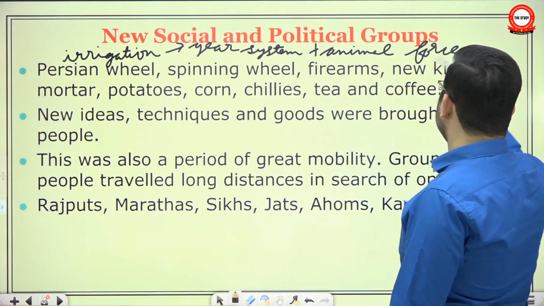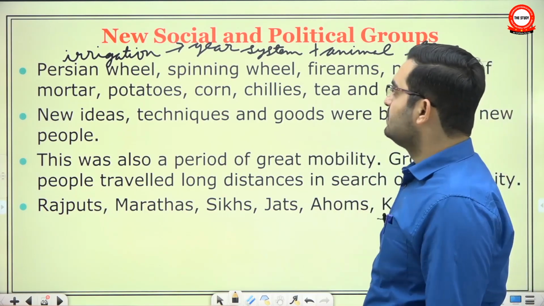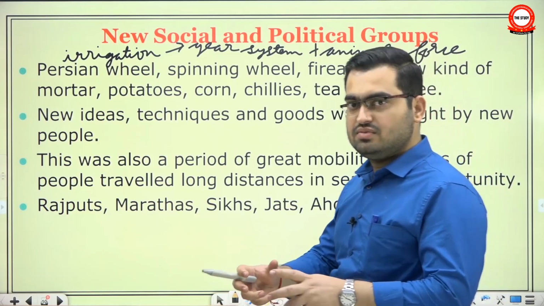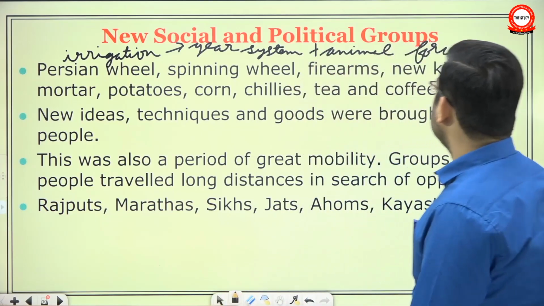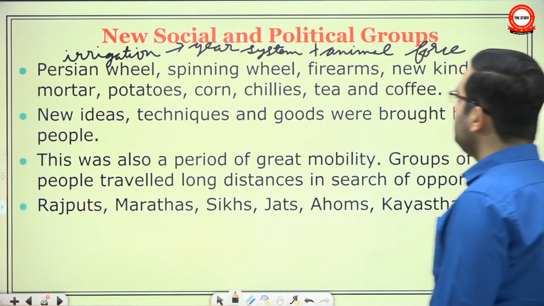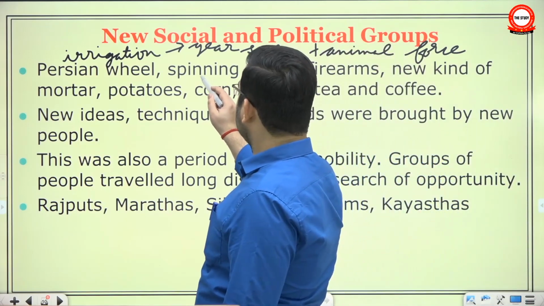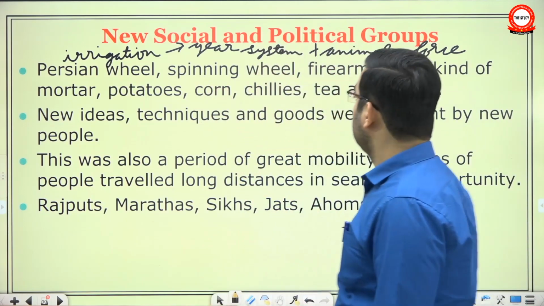Without these two, an irrigation apparatus cannot be called a Persian wheel. It has to be based on gear system and it has to use animal force. Spinning wheel, obviously for cotton manufacturing, textile manufacturing.